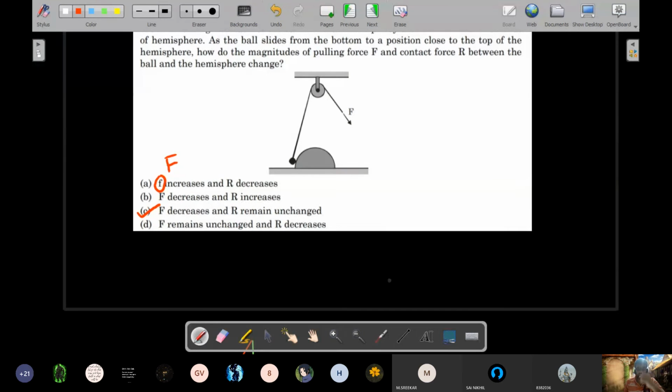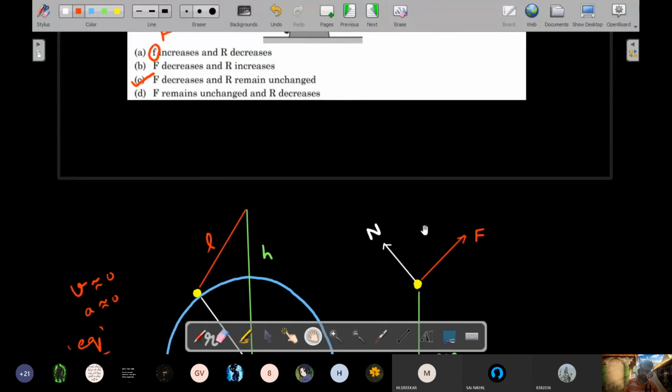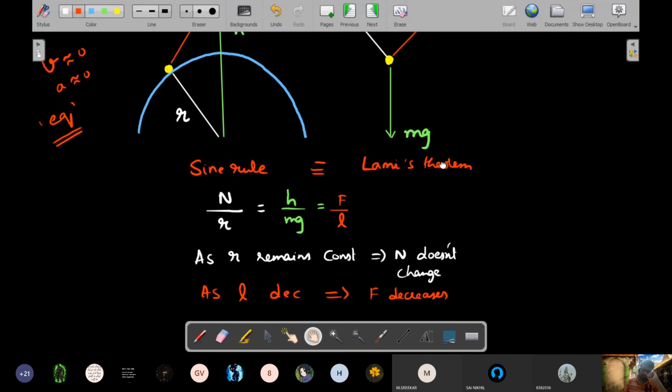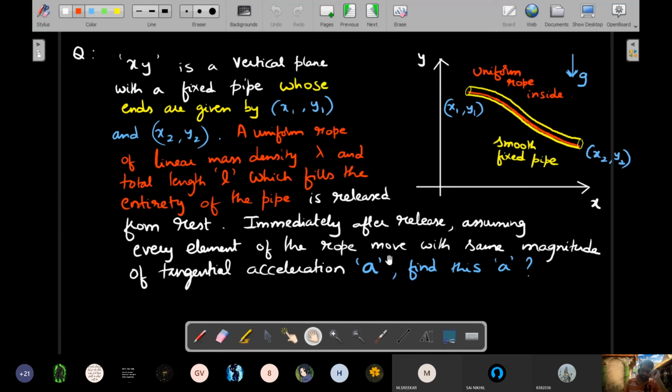Which would have been very difficult to solve if you were using angles and resolving components and all. So this is a very beautiful example of how in some cases only Lami's theorem would be very easy or a shortcut to solve questions. So that's it. Let's move to the next one.